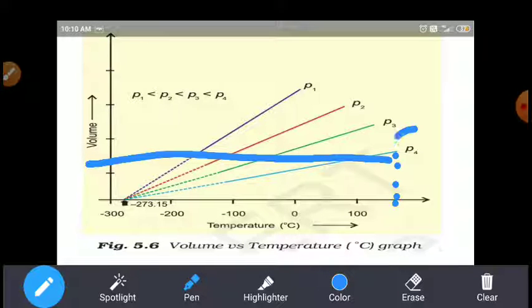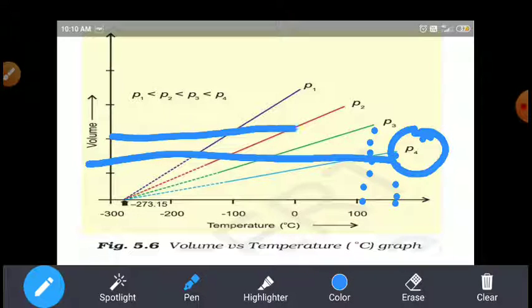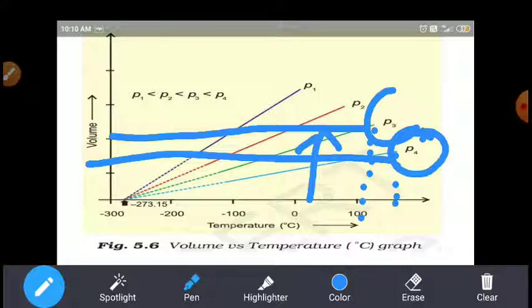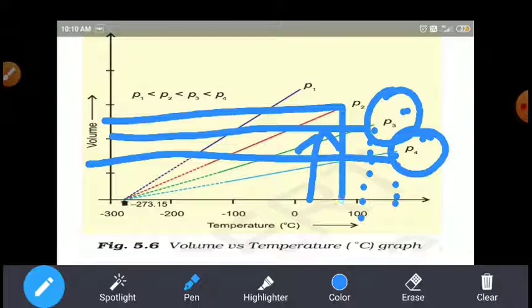In that case, the gas particles have a definite pressure. At 100 degrees Celsius, there is a certain fixed volume and the gas has a fixed pressure. And between 0 and 50 degrees Celsius, the volume is this much, and it also has a fixed pressure.